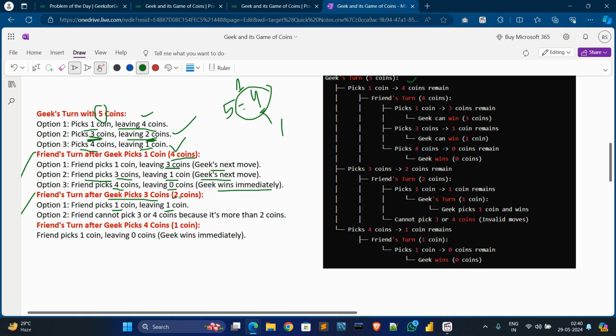The total number of coins is 2, so the friend can't pick 3 or 4 coins, because it is more than 2 coins. And in the last case, the friend's turn after Geek picks 4 coins, only 1 coin is left. Then the friend can pick only 1 coin, and in that case Geek wins immediately.